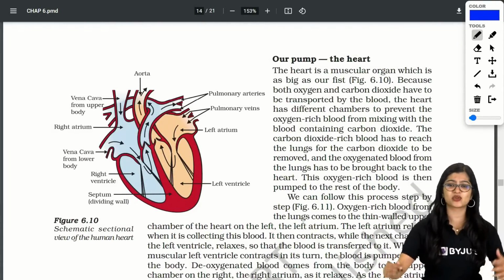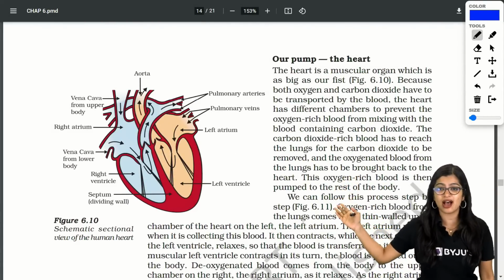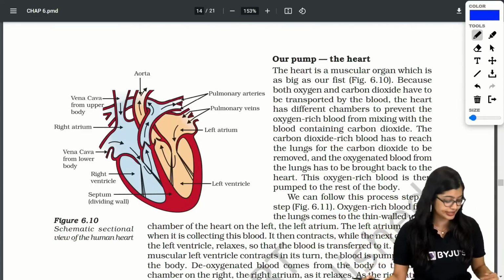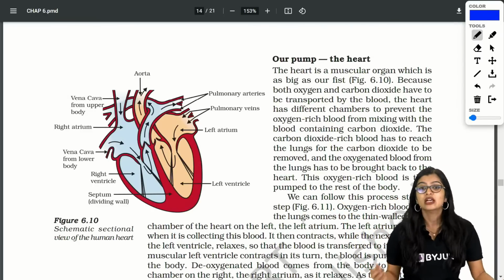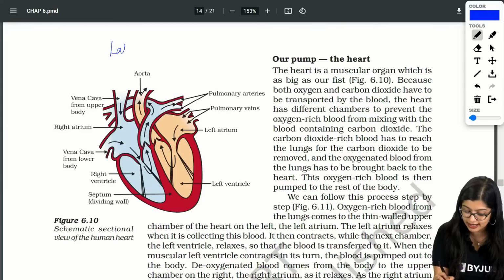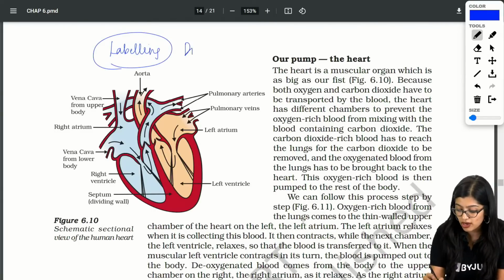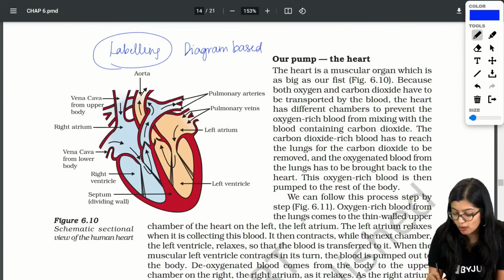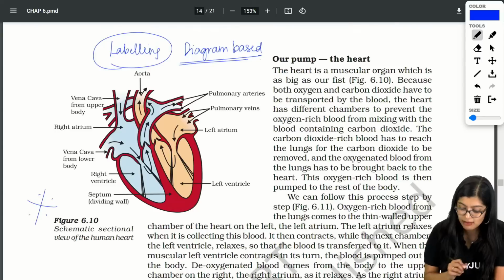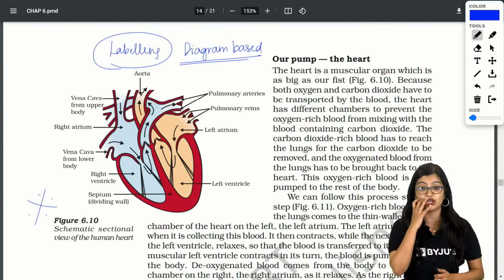Everybody's most famous question: ma'am, will the heart diagram come, or only labeling? What is the scene with the heart diagram? Let's understand this. The heart diagram will again come for labeling. They can ask you a diagram based question. Please mark this in your book. It will only come for a diagram based question.